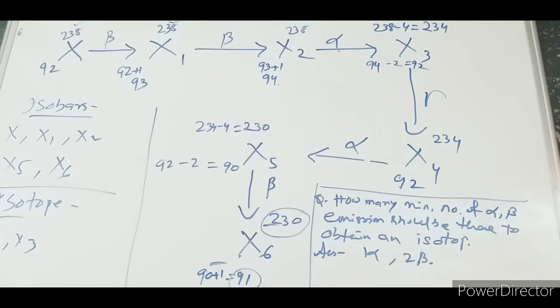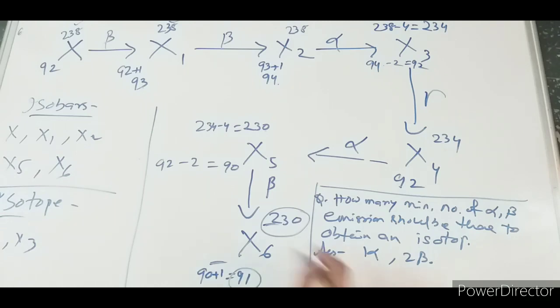So in this case, what happens? For example, X I have taken as 92, 238. There will be 1 alpha. 1 alpha means X1 will be 90, 234. There will be 1 beta emission, this one will be X2. X2 is 91, 234. Yes.